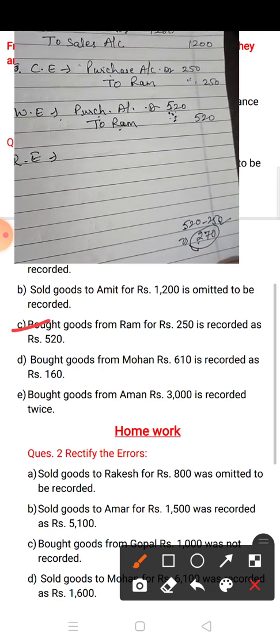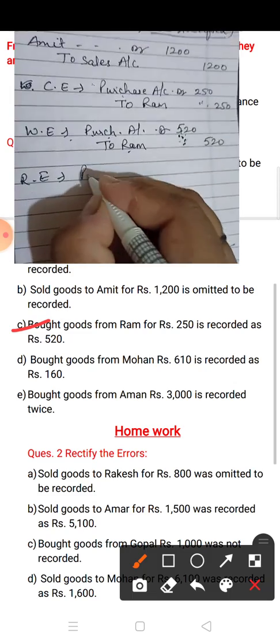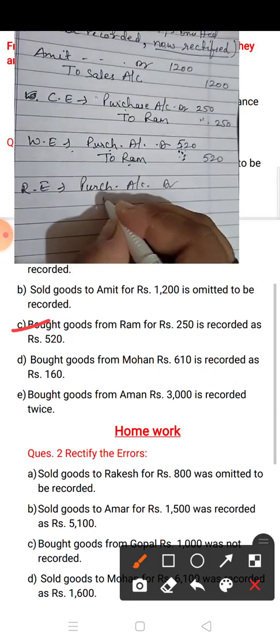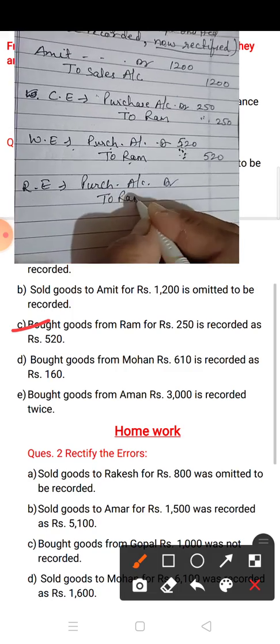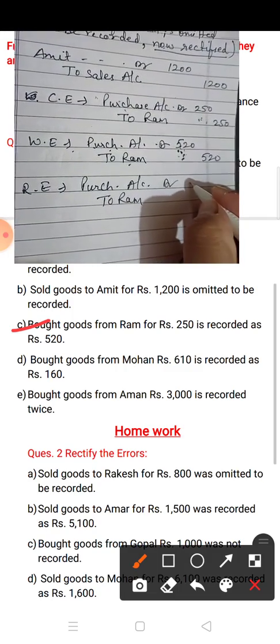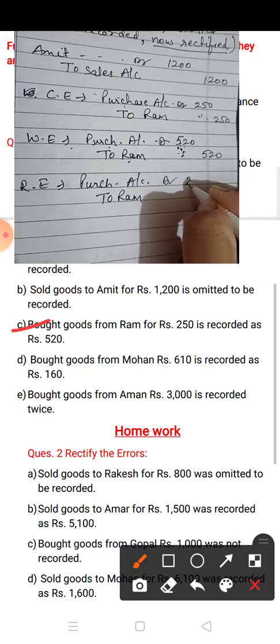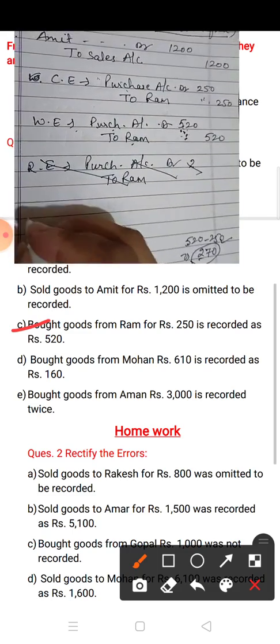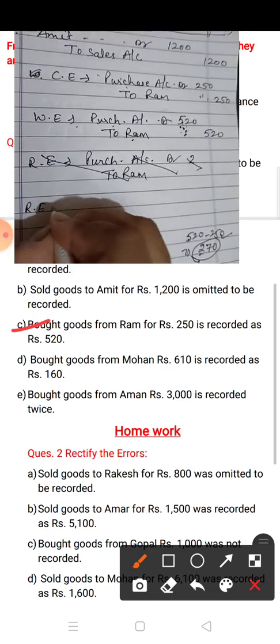Okay, so for the entry you have to write the same, purchase account debit to Ram, and the amount you have to write here. Sorry children, this is the wrong one. Here you have to write the rectify entry.